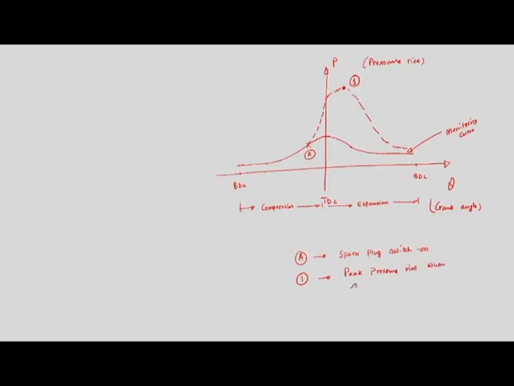When sparking is done at point A, there is a rise to peak pressure at point 1. Because of the combustion, the pressure will be high, and the temperature will also be high. This diagram is very important, and we will keep it as it is, and after some time we will superimpose another curve. So, now we will discuss that.